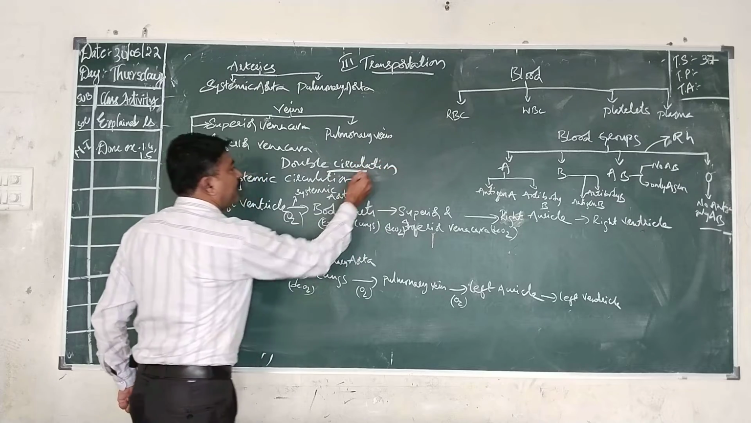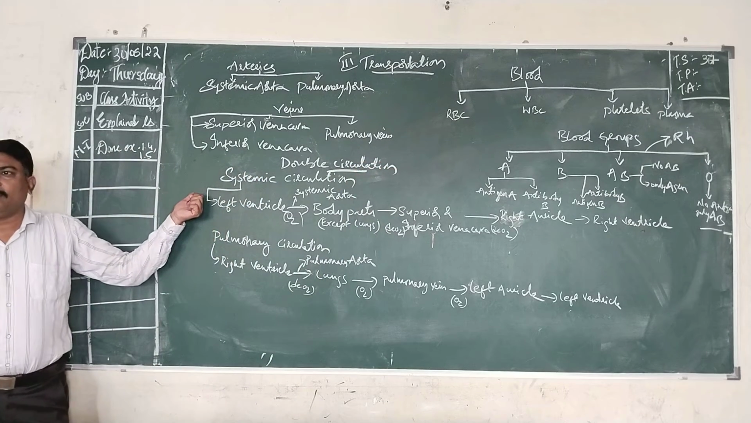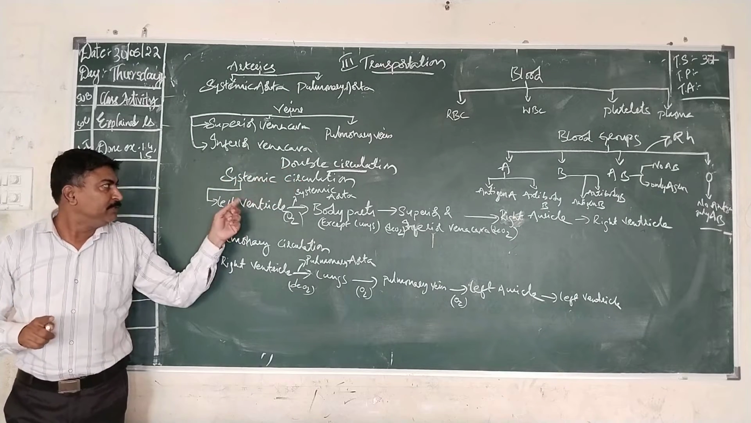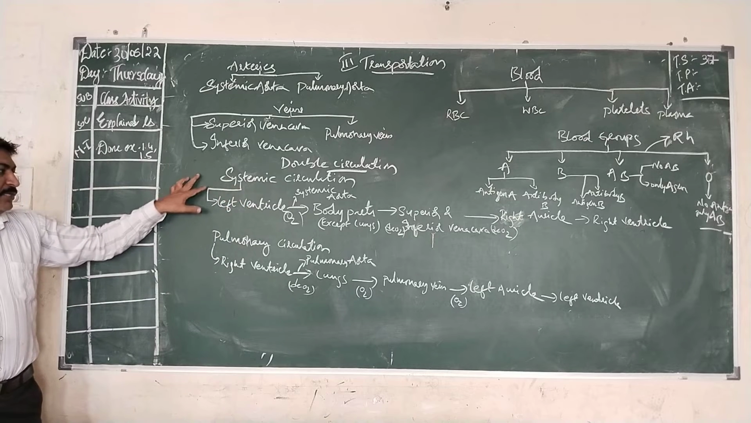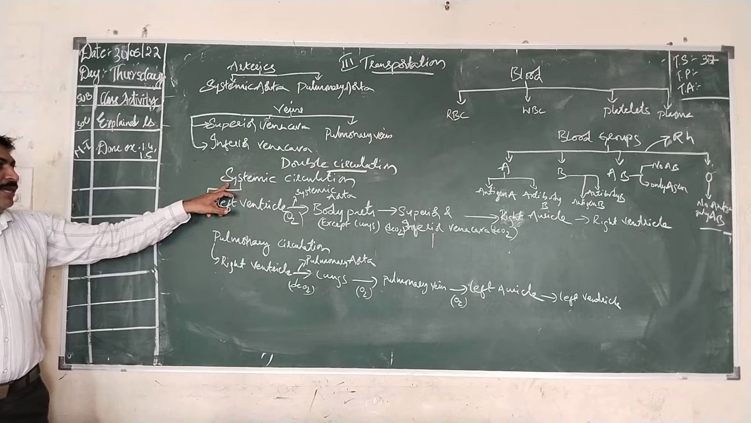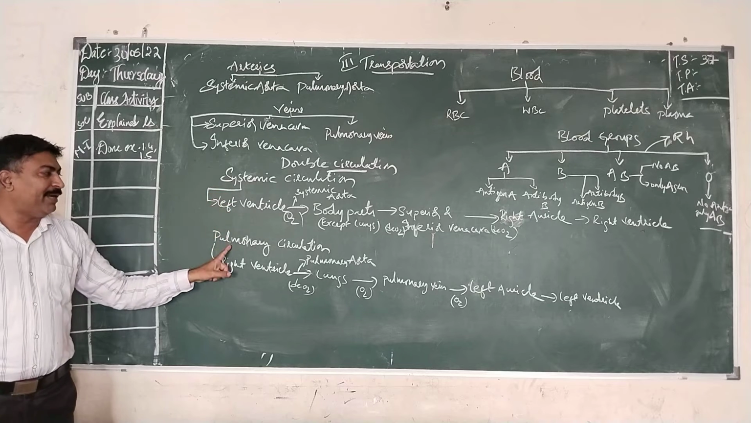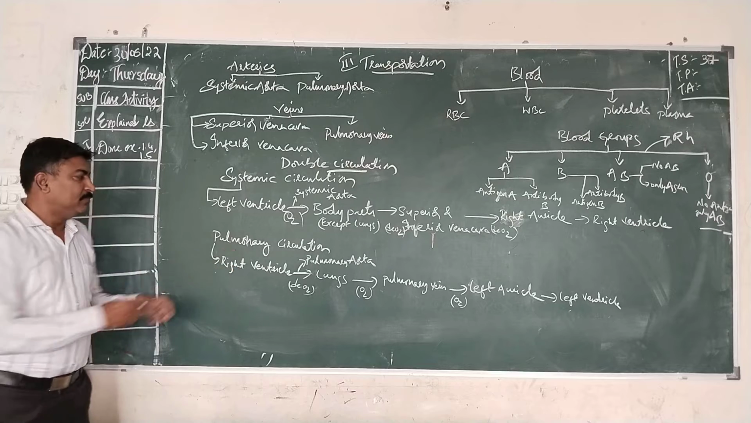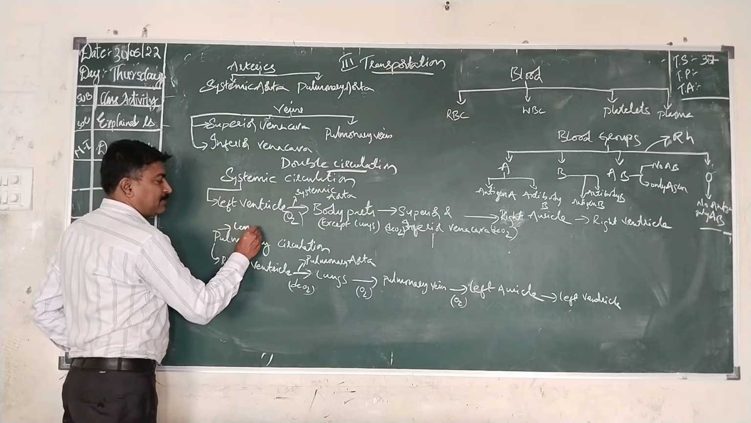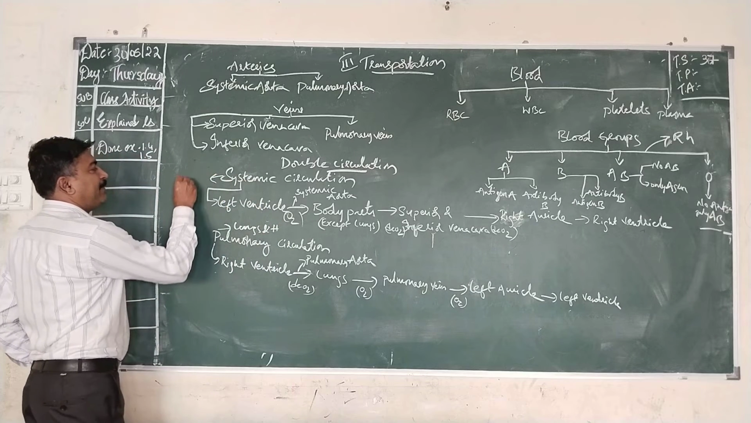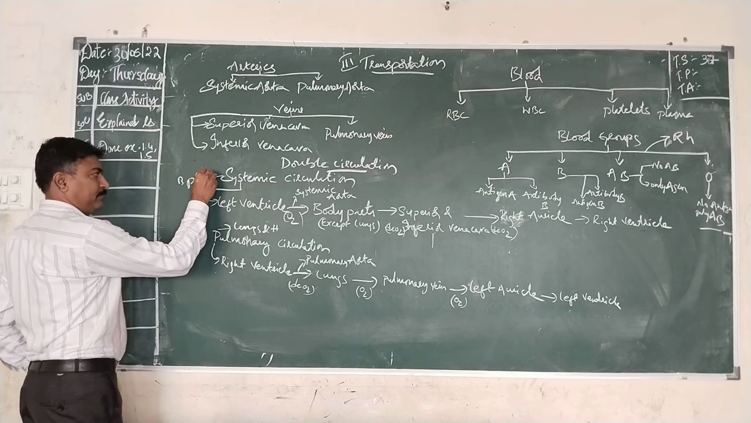And this type of heart is known as double circuit heart. All the mammals, including human beings, have double circulation, and the heart is known as a double circuit heart. There are two circuits, that is systemic circulation and pulmonary circulation. Systemic circulation occurs between body parts and heart. Pulmonary circulation occurs between lungs and heart.